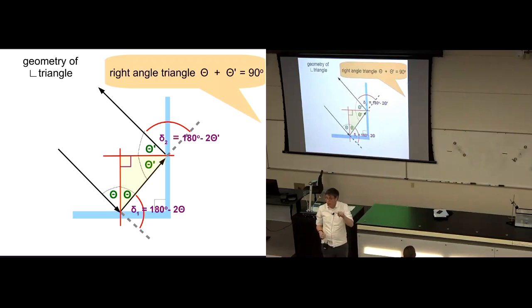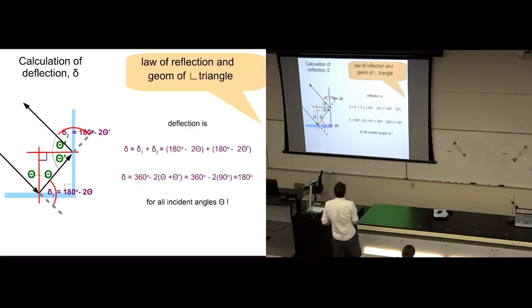We've calculated delta 1, delta 2, the 2 deflections, and we know that in those 2 deflections there's thetas and theta primes. We know that thetas and theta primes are related. Let's put that all together. The total deflection of the light ray is the sum of the 2 deflections. So delta equals delta 1 plus delta 2. The first deflection was 180 degrees minus 2 theta, the incident and reflected angle. The second one was 180 degrees minus 2 theta prime, the incident and reflected angles for the second reflection.